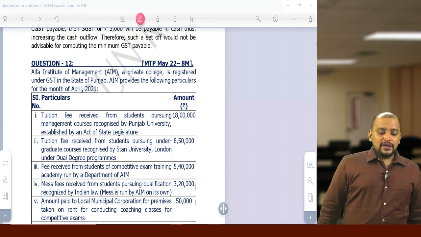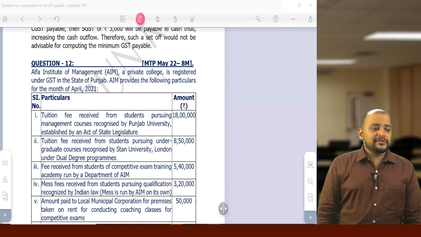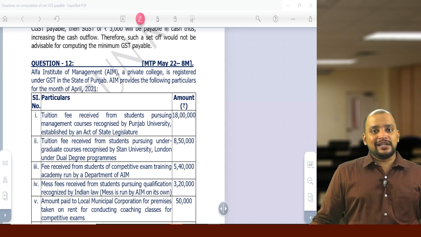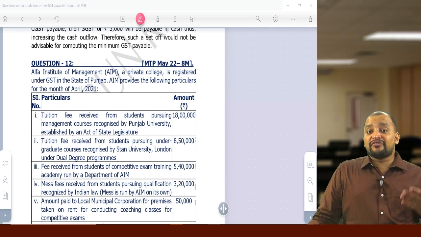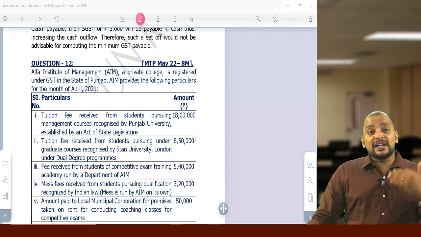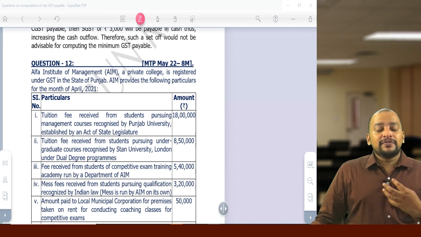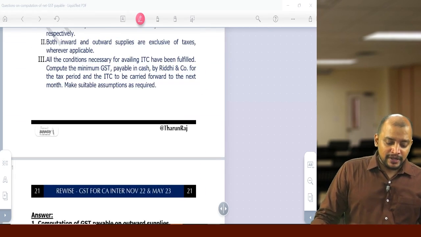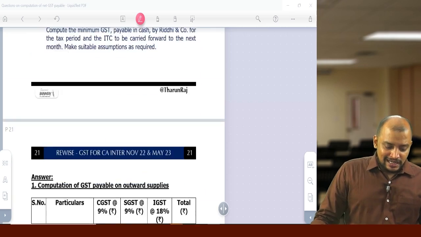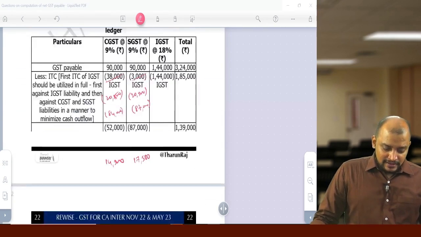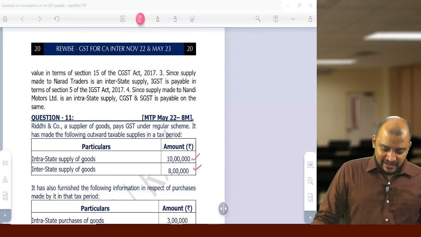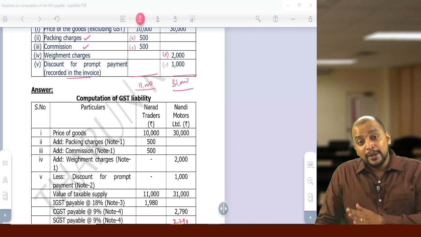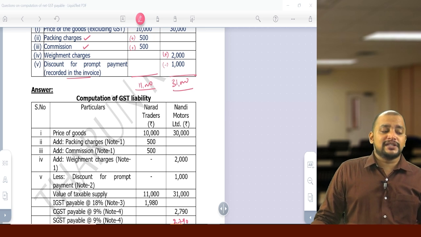Then question number 12. In case of discount after sale, a credit note is required, but it is only after sale. Suppose the discount is agreed before or at the time of supply, but the discount is given after supply, it is allowed as a reduction. For that, the supplier should give a credit note. But this discount is a pre-supply discount. Where is it given? Clearly it is given that the discount here, as in the previous case, is duly recorded in the invoice. Duly recorded in the invoice means what? Pre-supply discount. So that's why it is always allowed as a deduction.